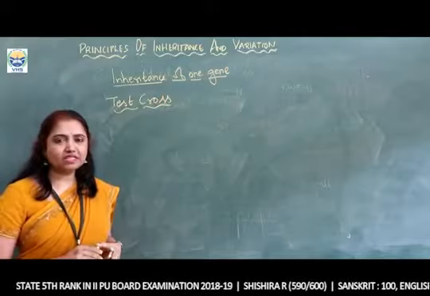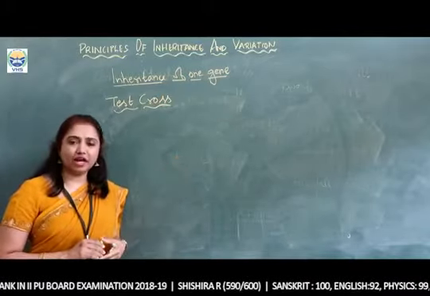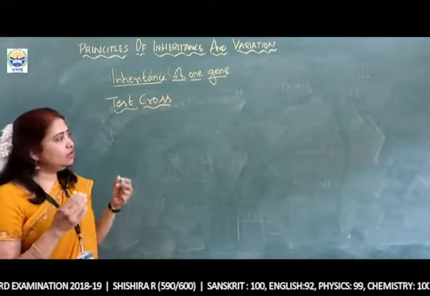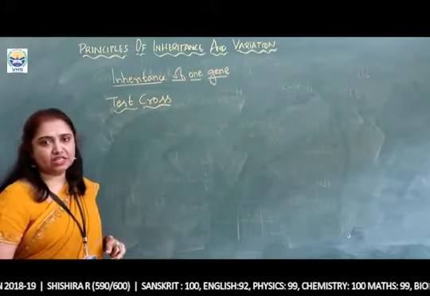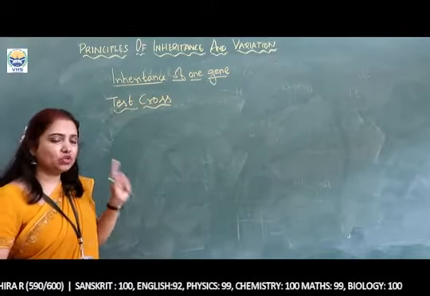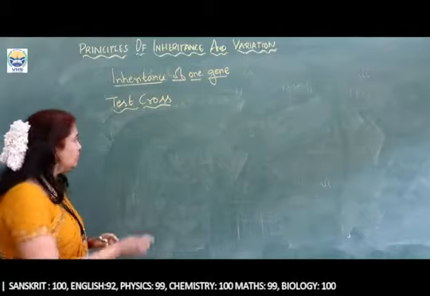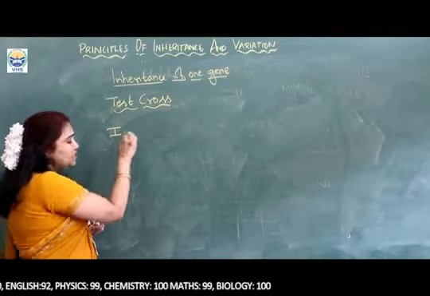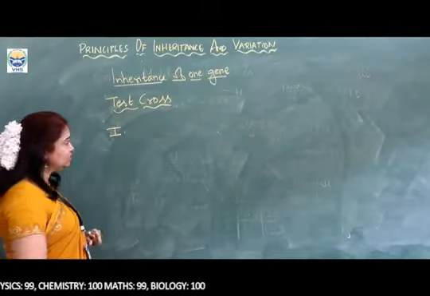Crossing an F1 or an F2 hybrid with its recessive parent to determine the genotype is called a test cross. Now for example, as we were talking about the height of the stem, there is a plant which is tall in nature. We don't know whether it is homozygous tall or heterozygous tall. In the first case, let us think that it is homozygous tall.